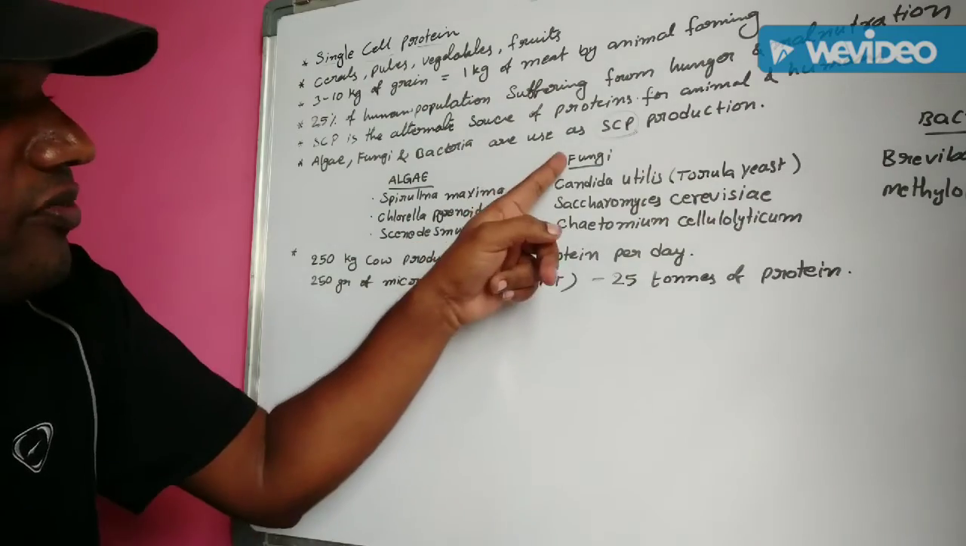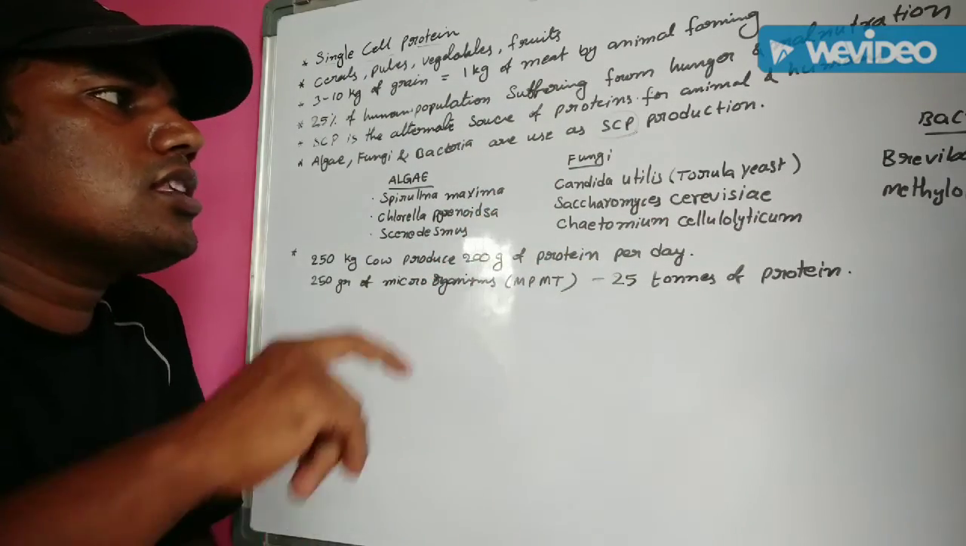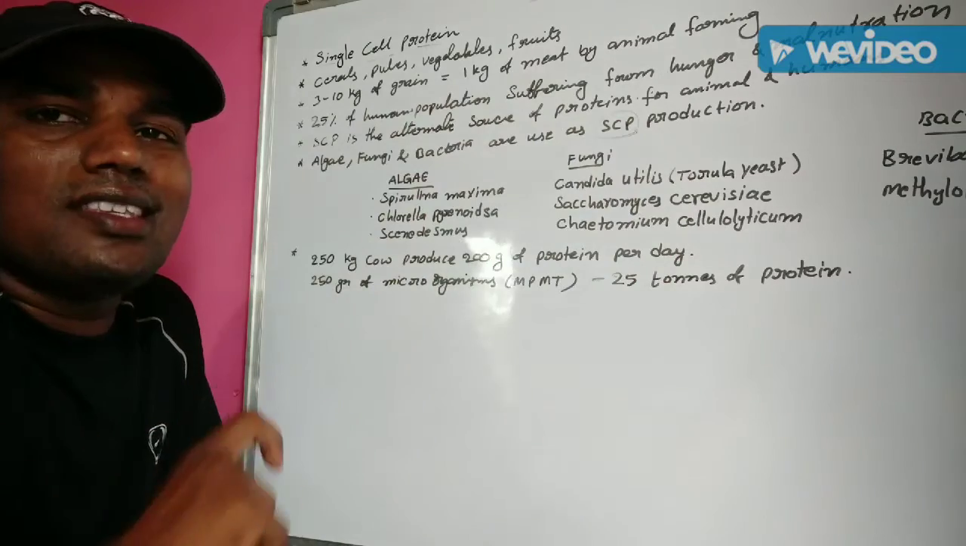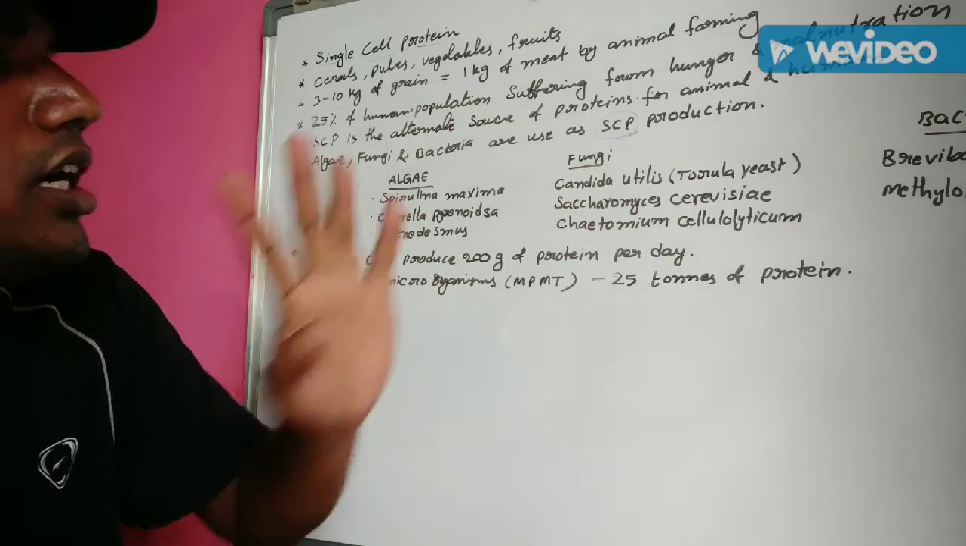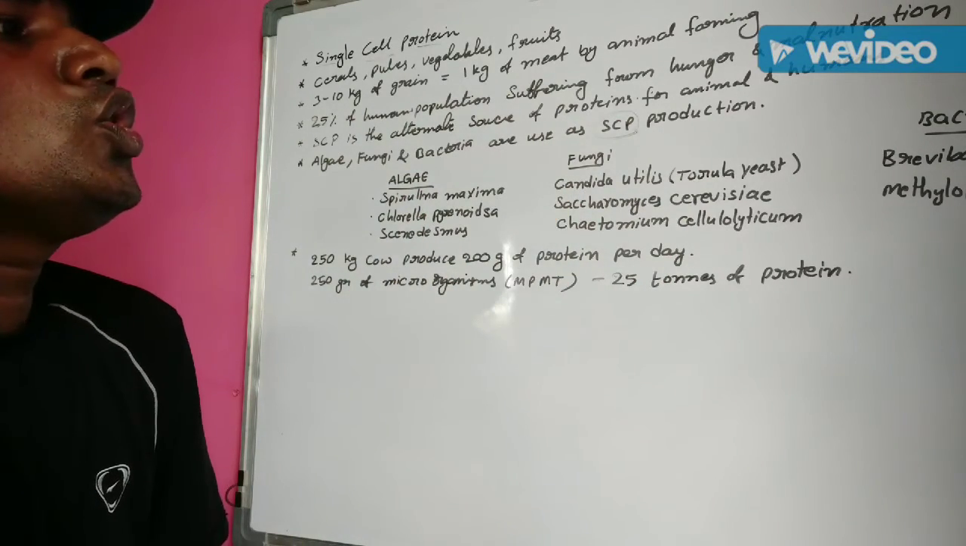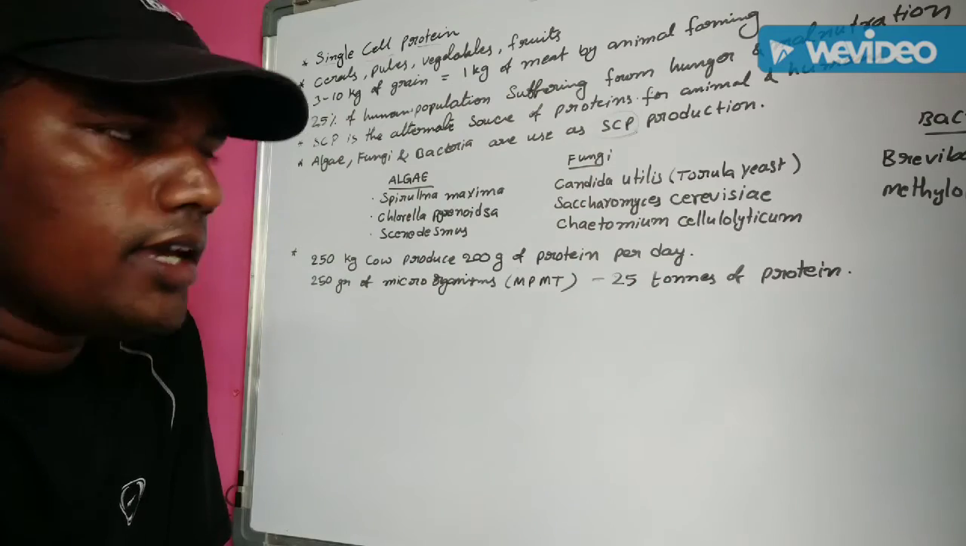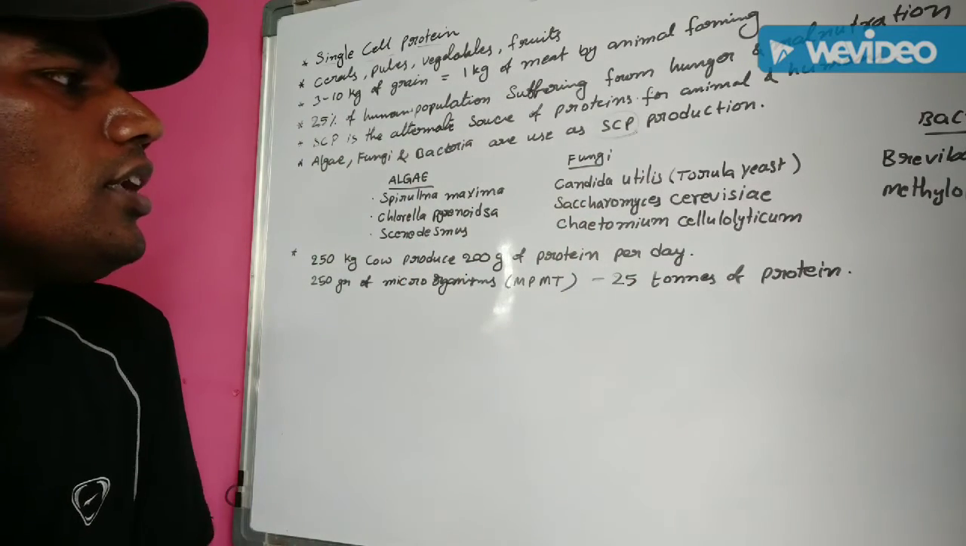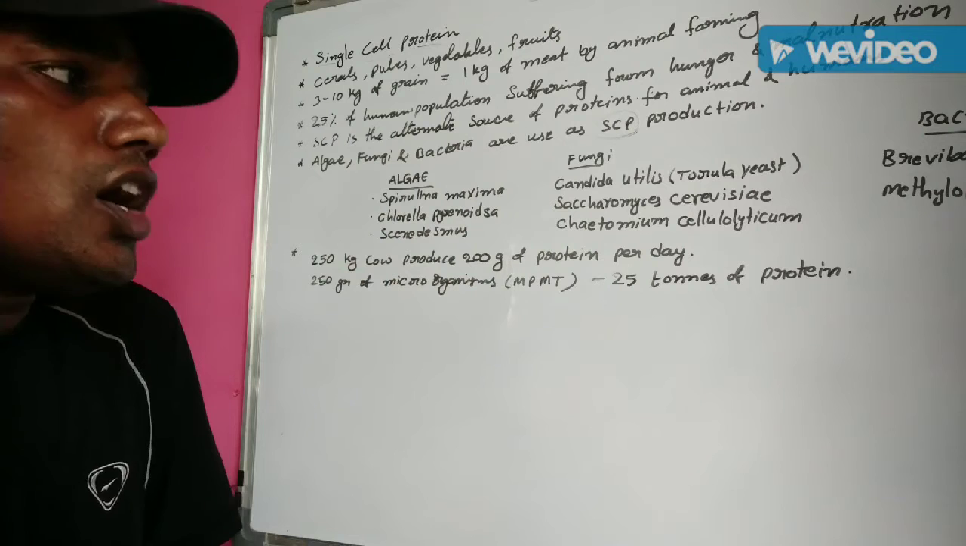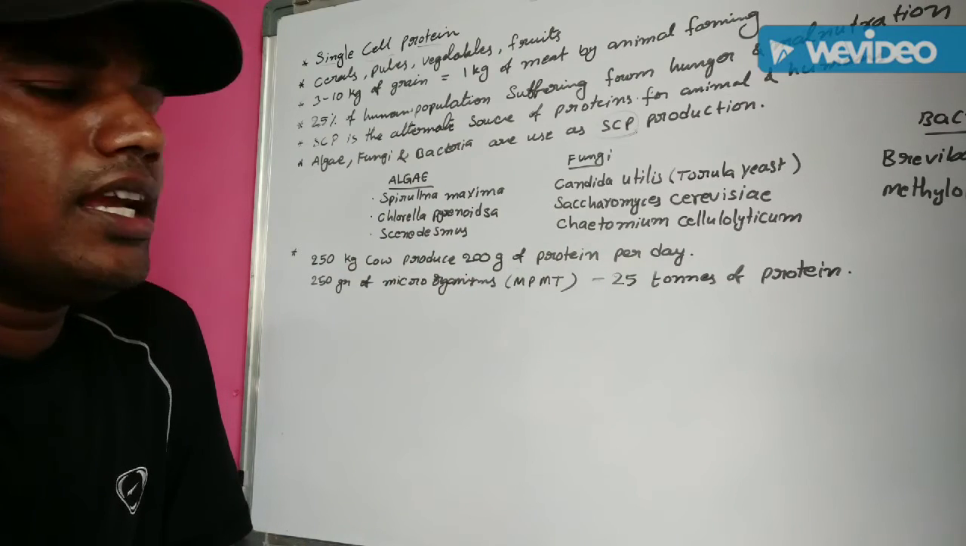And some fungal organisms are also utilized for the production of SCP. What are they? Candida utilis. It is commonly called Torula yeast. The next one, Saccharomyces cerevisiae. It is commonly called Baker yeast.